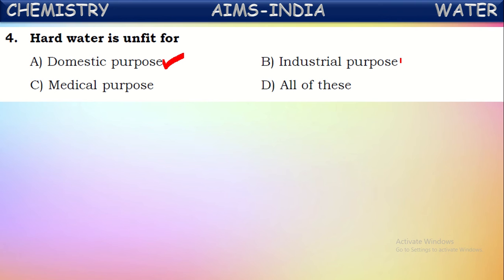It is not used for industrial purposes either, because if it is passed through the pipes in chemical industries, these salts of calcium and magnesium will form thin and thick layers in the pipes and tubes. They make the water stagnate there, they won't pass the water freely, and they damage the instruments also. That's why this water is not useful for industrial purposes.